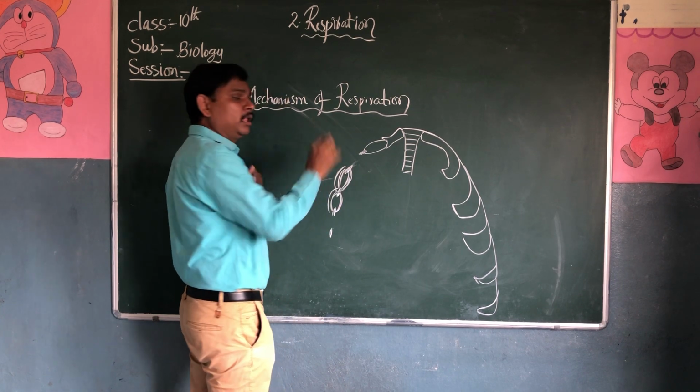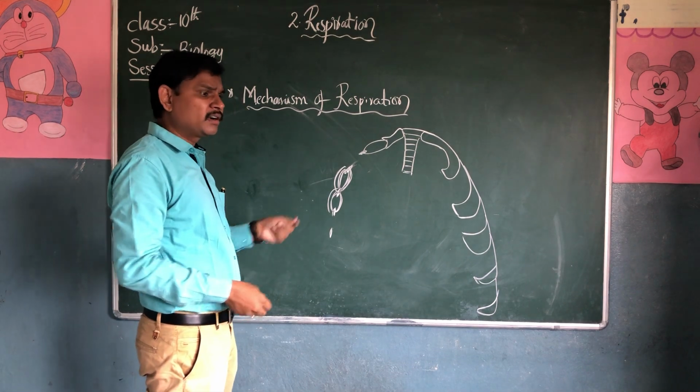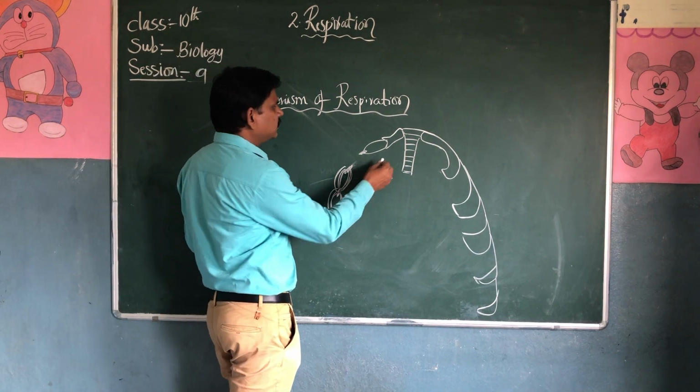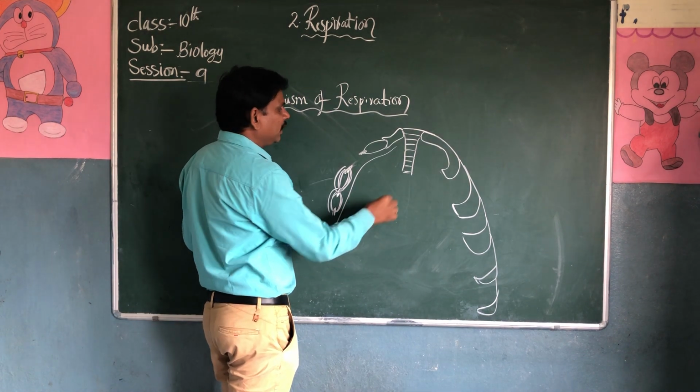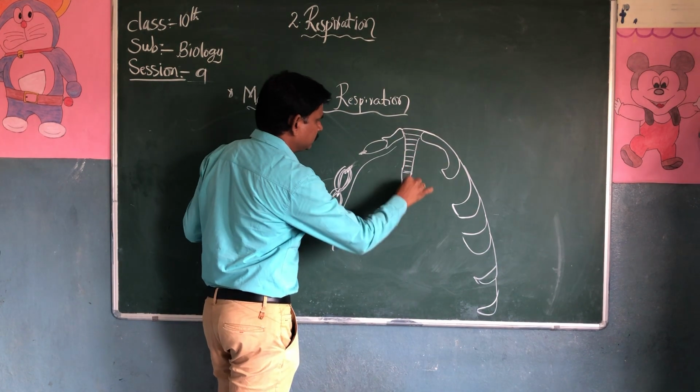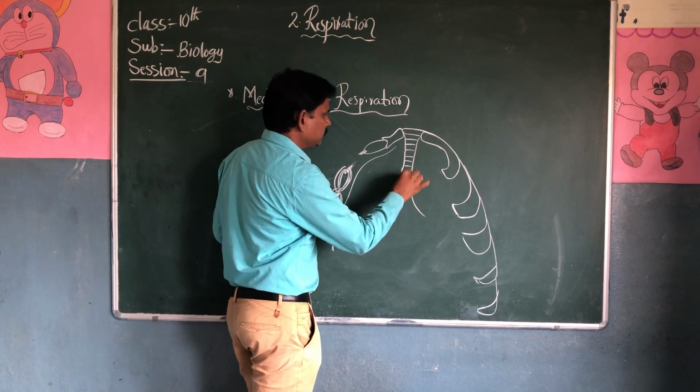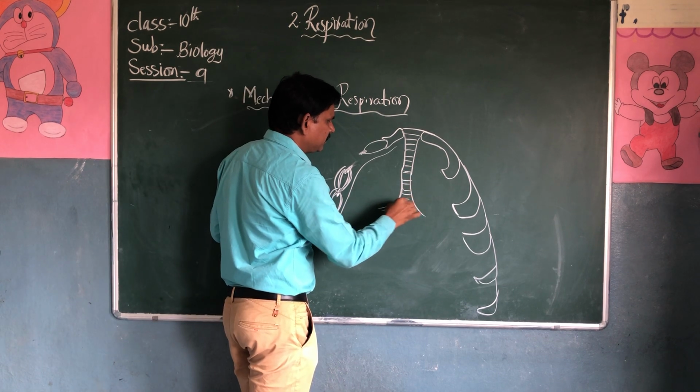Sometimes they will give the diagram and ask for the labels. So this is the trachea.